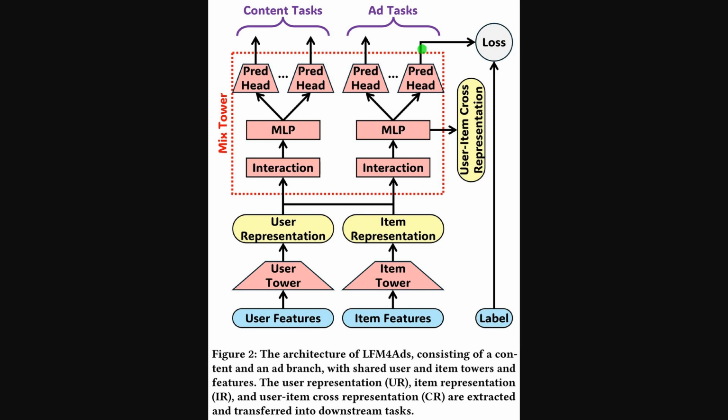So the previous figure highlighted transfer routes. Figure 2 shows the full architecture. A user tower and an item tower produce user and item representations, which feed a mix tower with 2 branches for content tasks and ad tasks. Each branch stacks interaction layers and an MLP with multiple prediction heads, so training spans many scenarios. The ad branch also emits a user item cross-representation that flows to the loss, which then guides the shared towers.